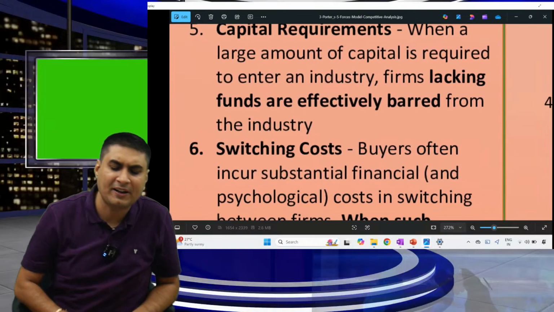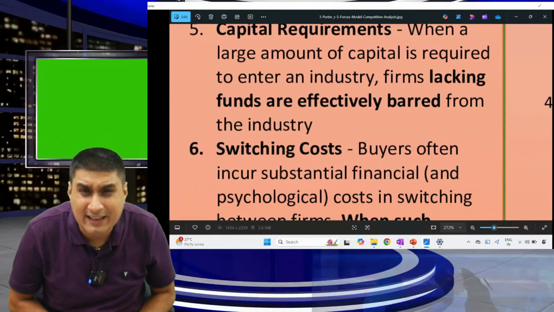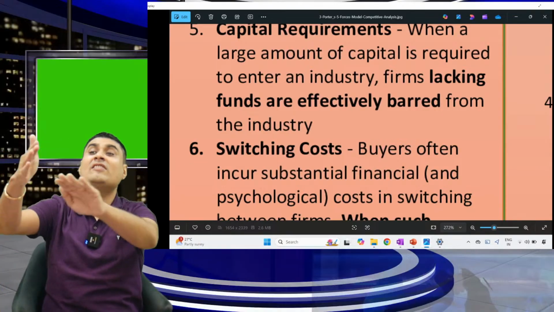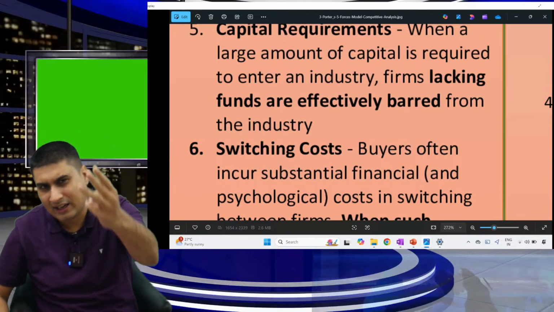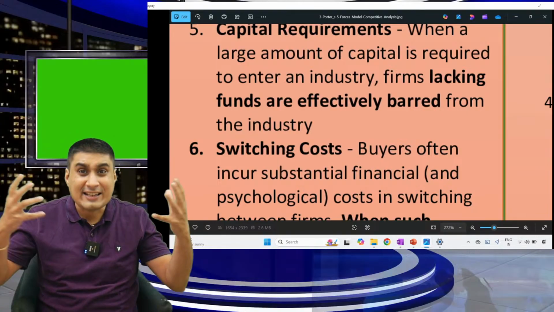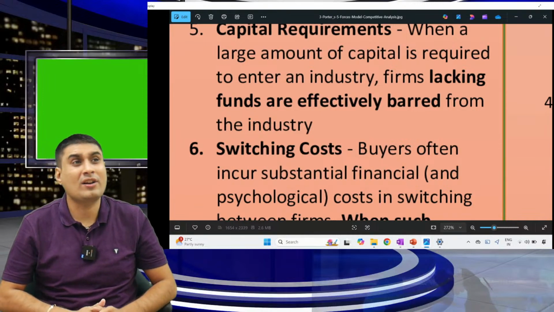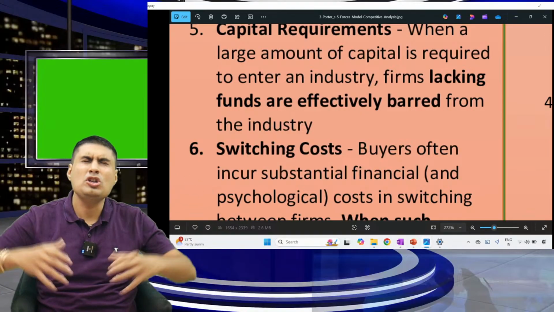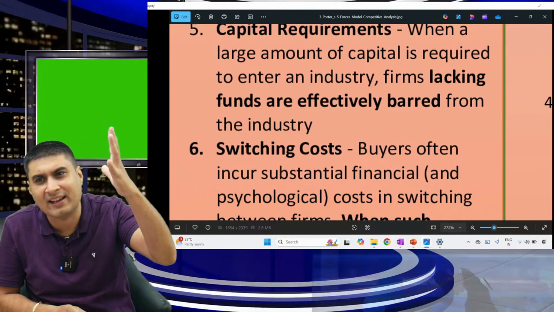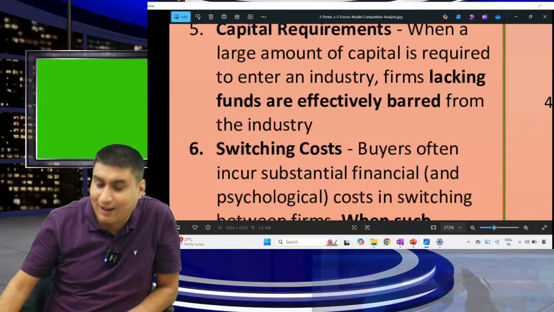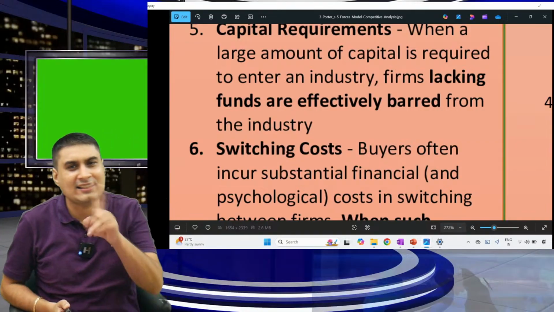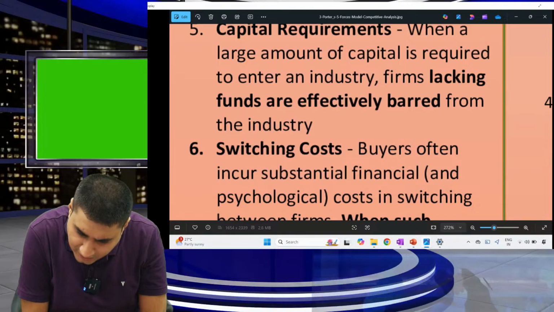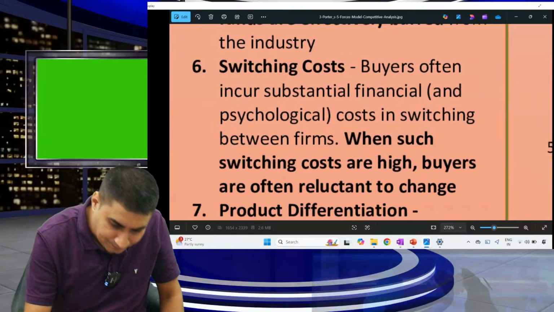Understood, sir? Capital requirement. When a large amount of capital is required to enter an industry, people who don't have that capital are effectively barred or stopped from entering the industry. Examples: semiconductor, data center, pharma company, maybe airline company, telecom company, OTT company. Huge money is required. In India, we have everything except money. You call your friend, hello, today evening plan, he will directly come. But ask him for 1,000 rupees, he will not give. So when a large amount of capital is required, people who don't have capital are stopped from entering the industry.